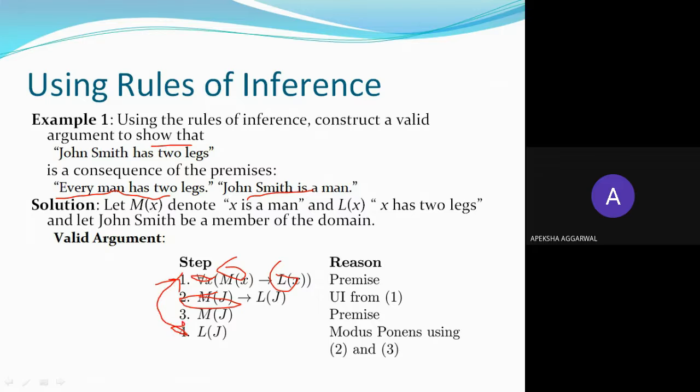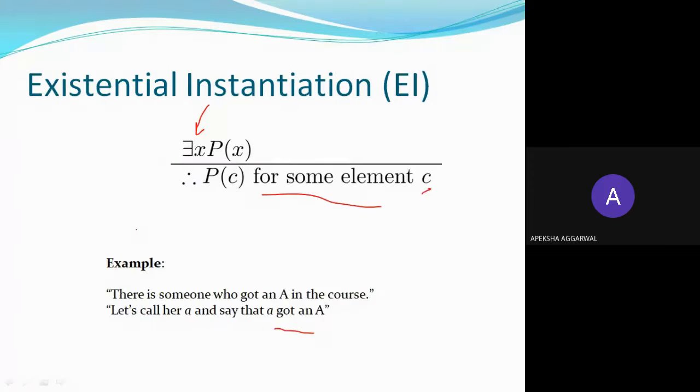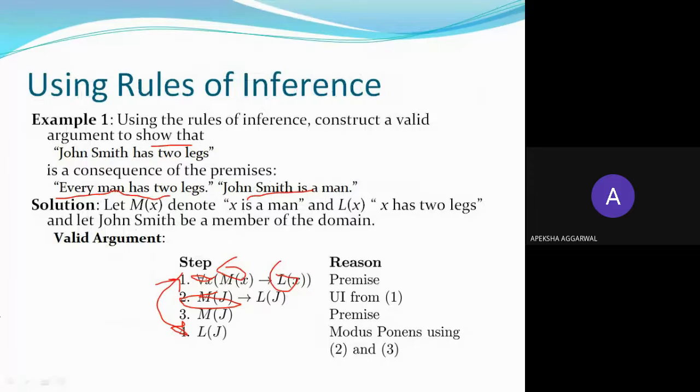LJ means you have to reach to John Smith has two legs. Okay. Now from premise one, if it is true for all x, this means it is true for John also, right? Example was over here. So this was universal instantiation, because if it's true for all x, it's true for some constant. Now over here, because the first statement is true for all x, hence it is true for John. So this is also true for John.